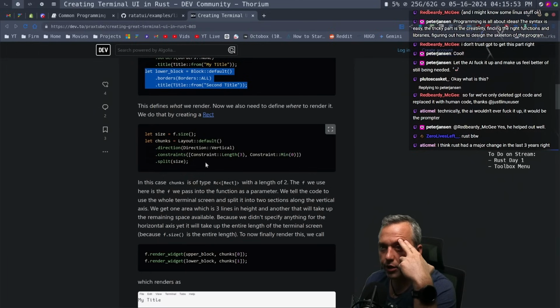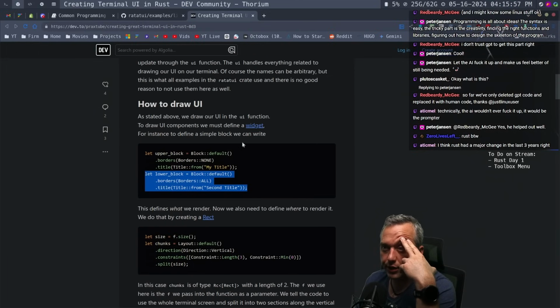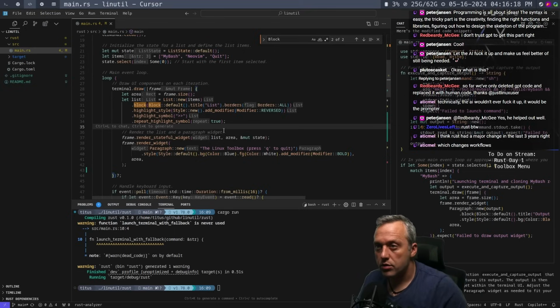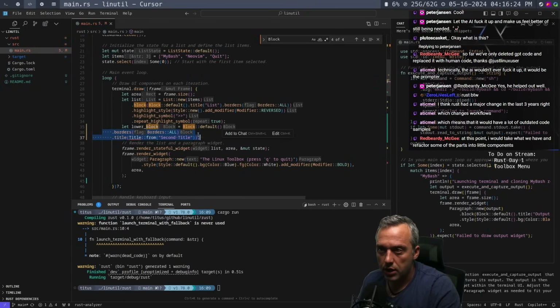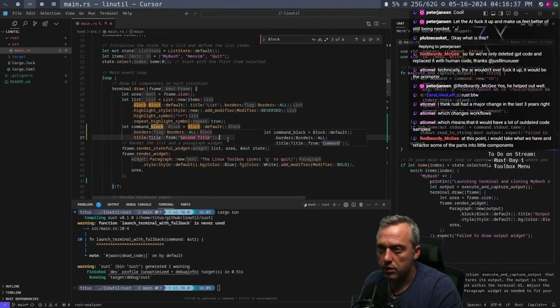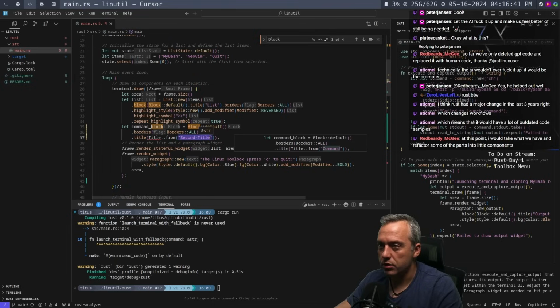So to look at our code, you render it, but first we got to declare it up here. As stated, we draw the UI function, define the simple blocks. We define it right here. Let's change this. So we have our list. But next, I don't want to call this lower block. I want to call it command block. Command block. Okay. And then I'm going to call this one terminal.